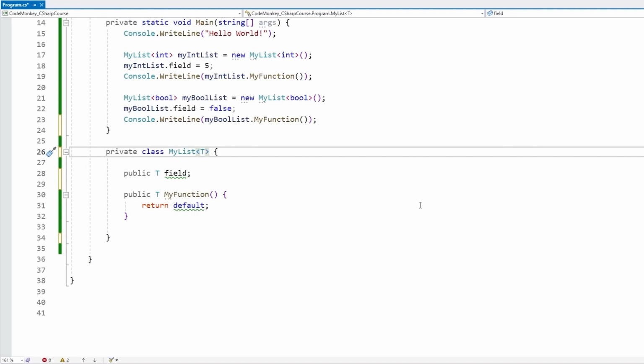Another extremely useful thing we can do is simply apply some type constraints to T. Right now we have no constraints, meaning this can be used with any type for the generic. It can be ints, bools, some kind of custom player class. It can be literally anything. Now let's say, for example, we want this one to only work with classes. For that, we can go over here into the class definition. And afterwards, we write the keyword where, and then our generic type, so in this case T, and then put a colon, and then let's say, for example, class.